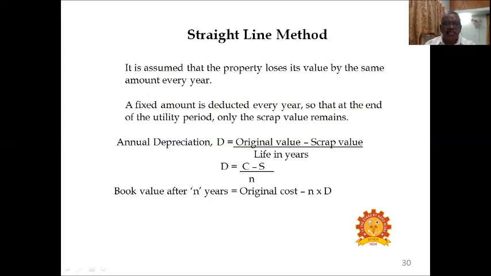Annual depreciation, capital D, is equal to original value minus scrap value divided by life in years. Original value is C, scrap value is capital S, life in years is N. So annual depreciation D is equal to (C minus S) divided by N. Book value after N years is equal to original cost minus N times D. The book value and all we will discuss in subsequent slides.